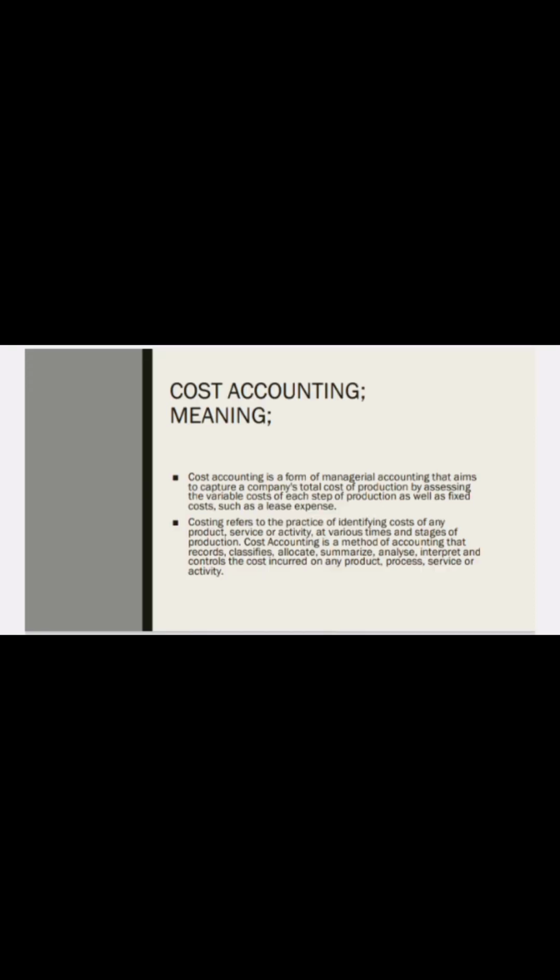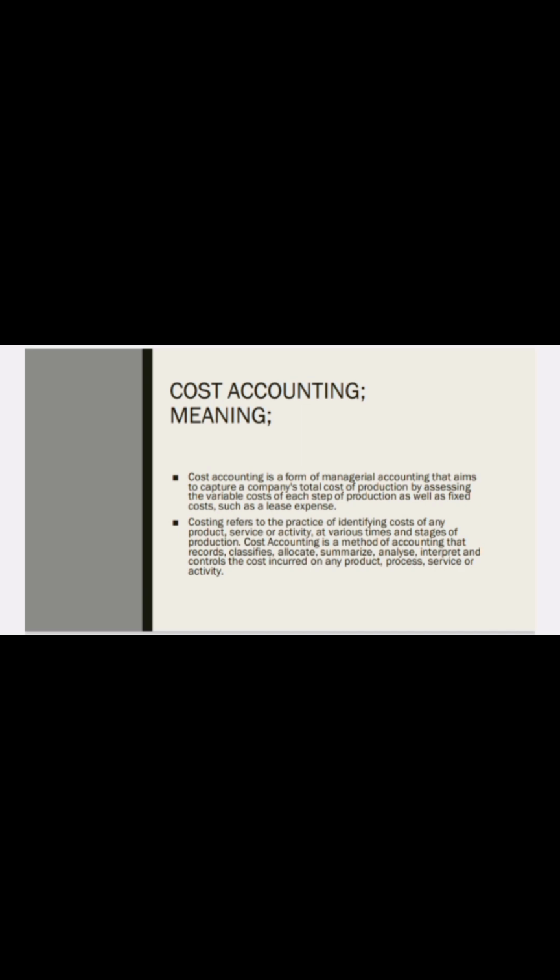Next, we are going to see the cost accounting meaning. Cost accounting is a form of managerial accounting that aims to capture a company's total cost of production by assessing the variable cost of each step of production as well as fixed cost such as lease expenses. Next is costing.